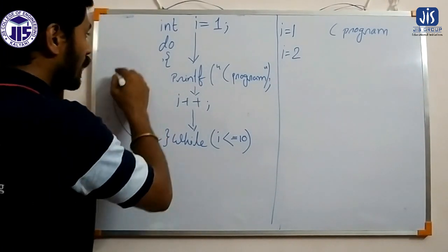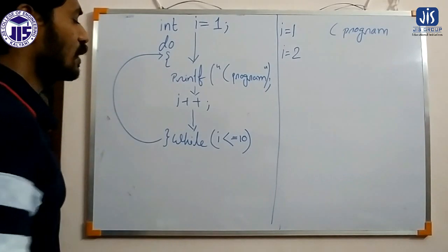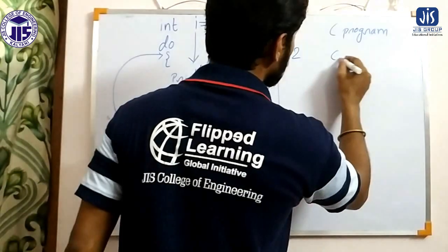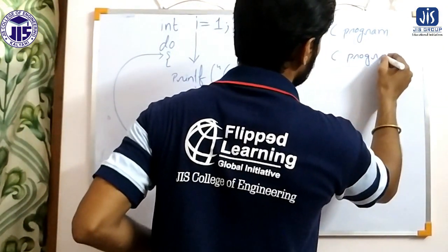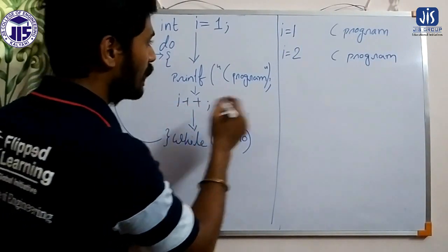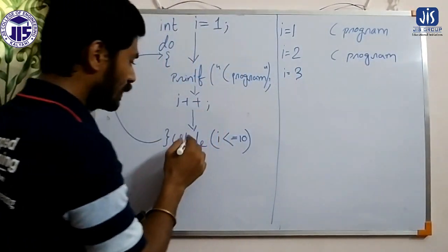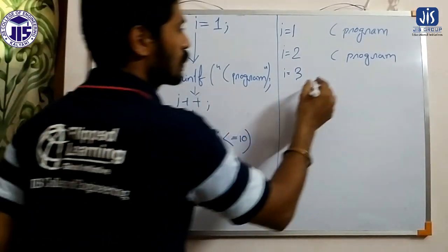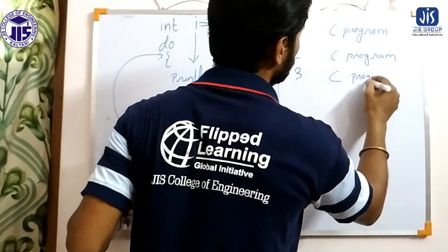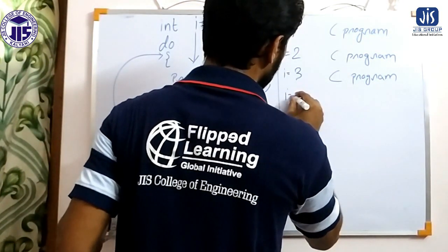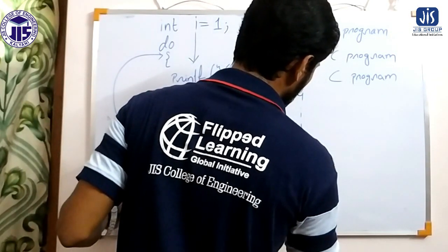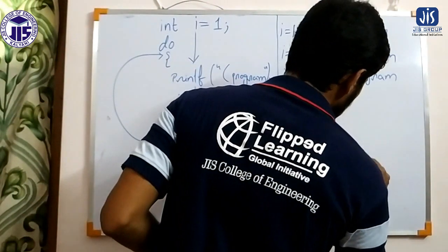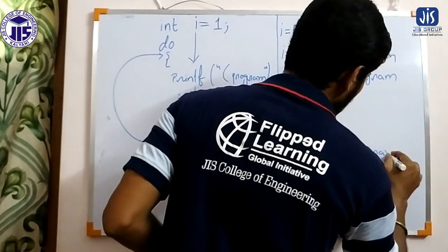When the condition is true, it will come again to the starting of the body of the loop. So it will print C program. Again the value of I will increase, I equals 3, and again it will check the condition. The condition is true and it will repeat the same process, printing C program. Then I equals 4, 5, 6, 7, in that way up to 10 the condition will be true, and C program will get printed each time.